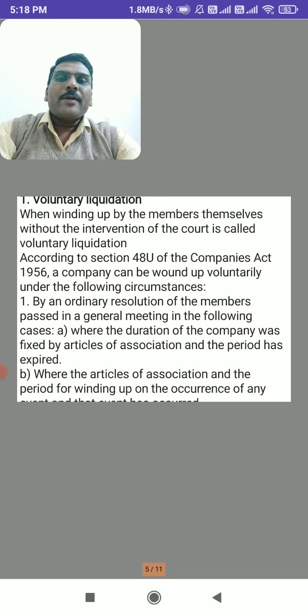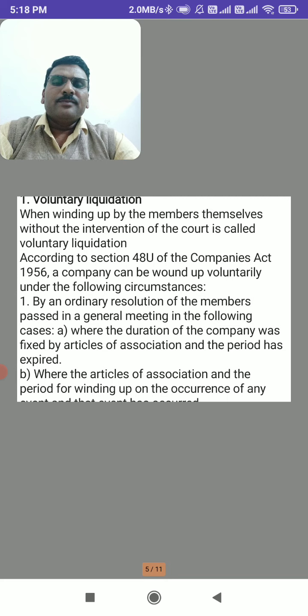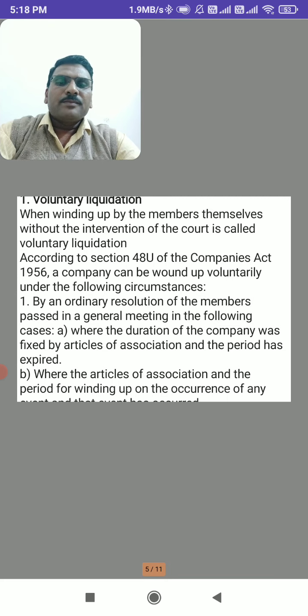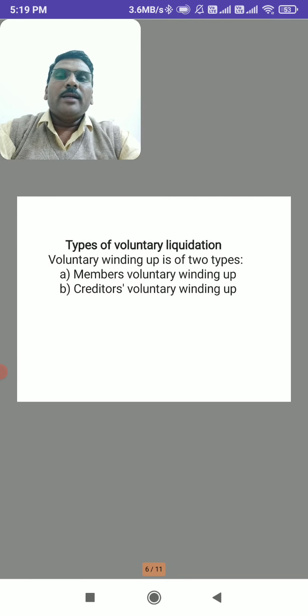At the time of the company's registration, the period or lifetime of the company is mentioned in the articles of association. If the lifetime of the company is going to expire, then automatically the company should be liquidated. At the time of the expiry of the time, the company must close and it is wound up.